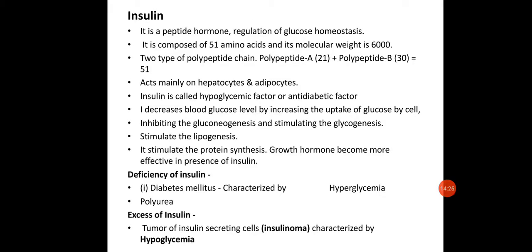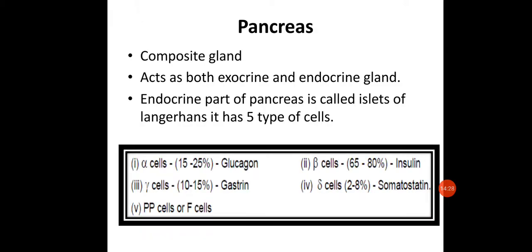Okay, so that was about the pancreas. So what did we study in the pancreas? The pancreas is basically a composite gland consisting of both exocrine and endocrine structures. Exocrine structures are responsible for secreting enzymes into the intestines, particularly the duodenum, while the endocrine part is responsible for secretion of hormones. The endocrine part consists of the islets of Langerhans, which altogether make up only 1 to 2% of the total pancreatic cells. These are of 5 types of cells: alpha, beta, delta, gamma and PP cells.